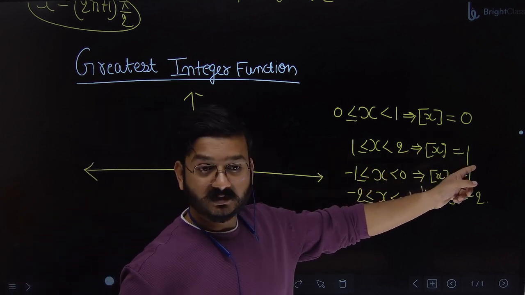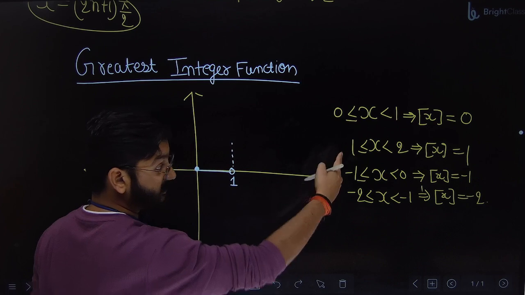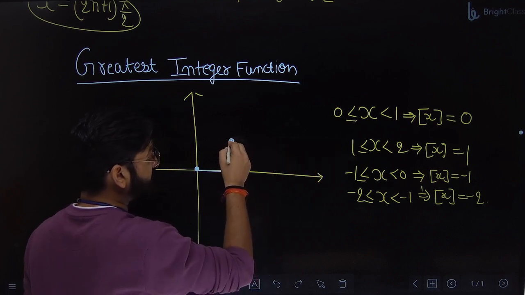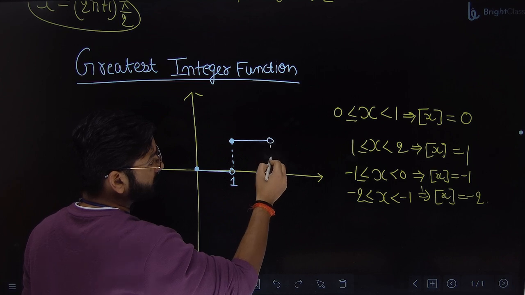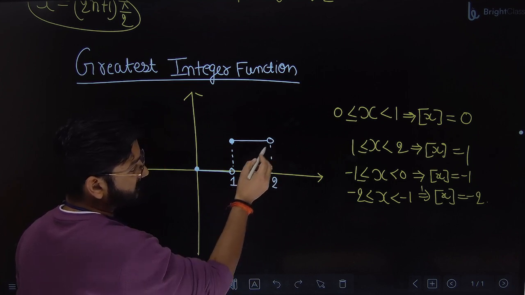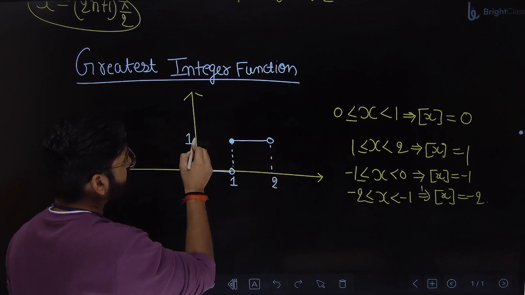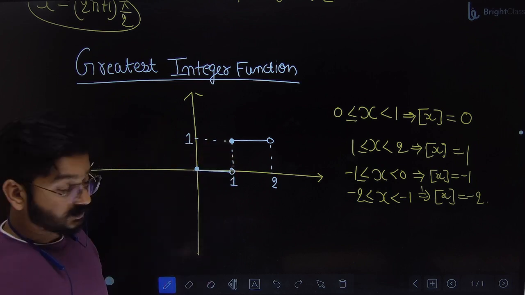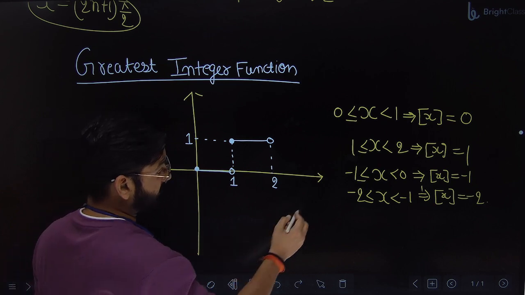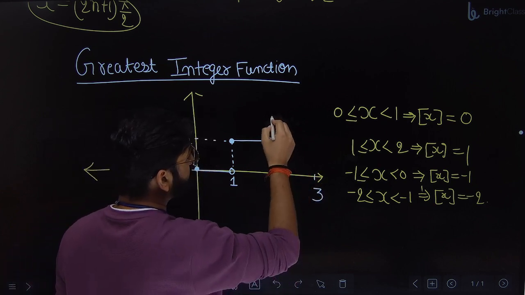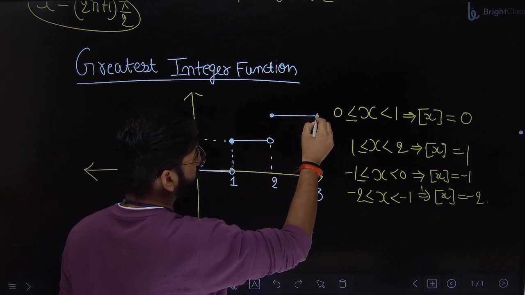1 to 2, what is the answer? 1. So 1 is included. So this time 1 will be included. So 1 to 2, open circle at 2. So between 1 to 2, what is the answer? 1. Now, between 2 to 3, what is the answer? 2.